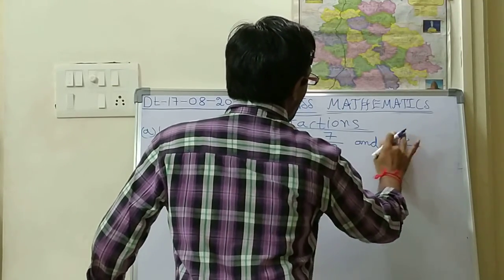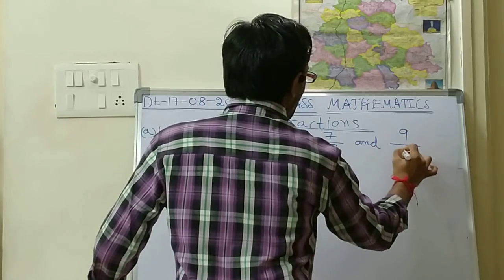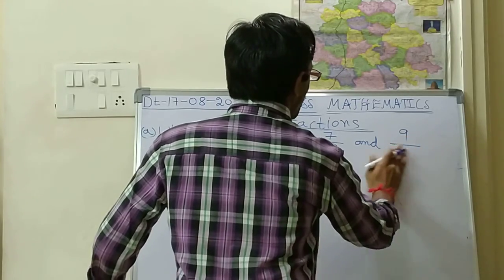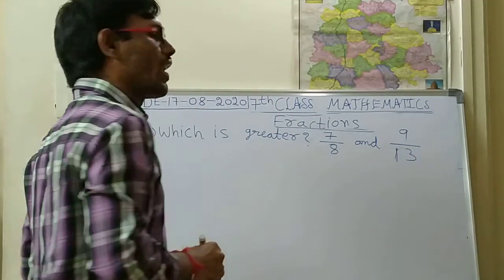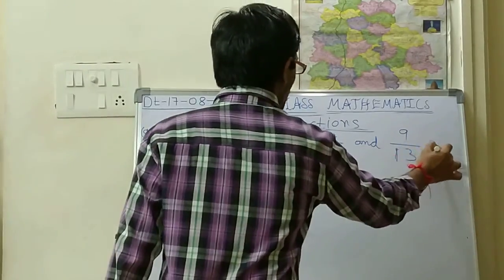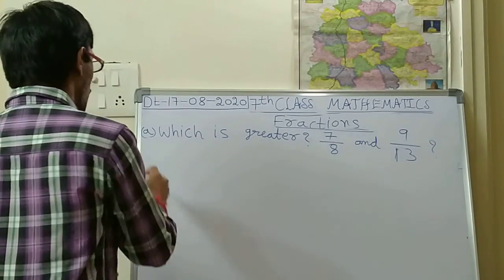Okay, instead of 13 I will give 9 by 12. Okay, instead of 12, 13, 9 by 13. So 7 by 8 and 9 by 13. So out of these two, you have to find which is greater.